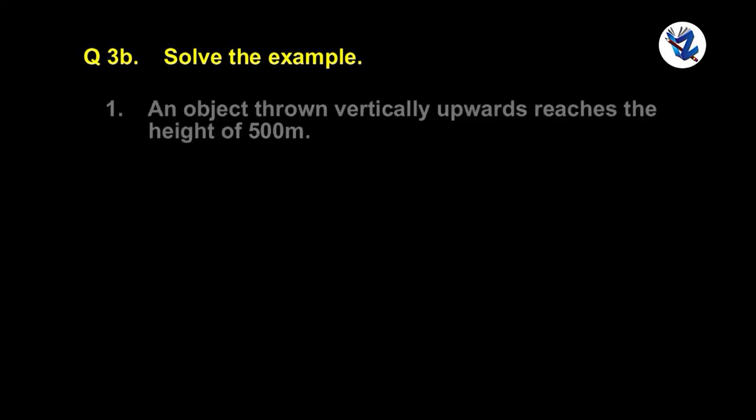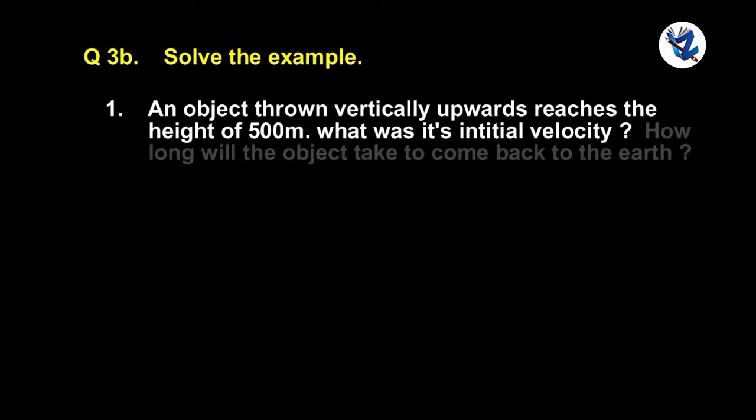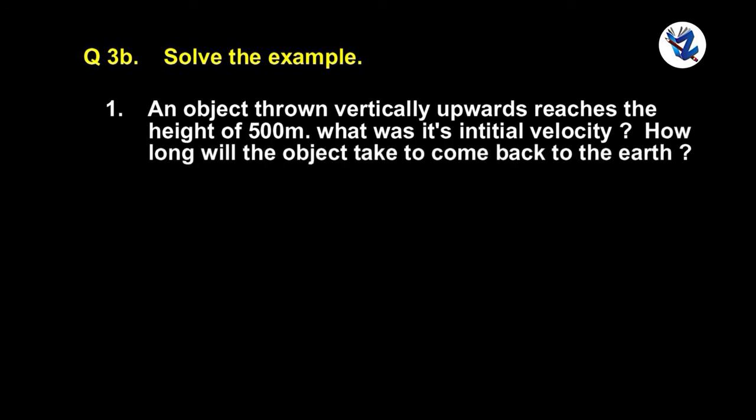Question 3b. Solve the example. An object thrown vertically upwards reaches a height of 500 meters. What was its initial velocity? How long will the object take to come back to the Earth? Assume g is equal to 10 meter per second square. Given: